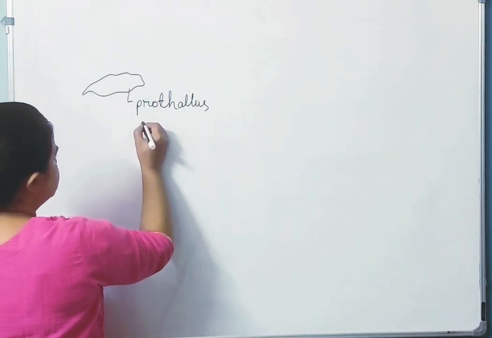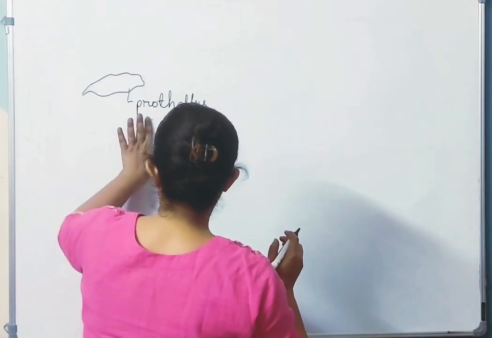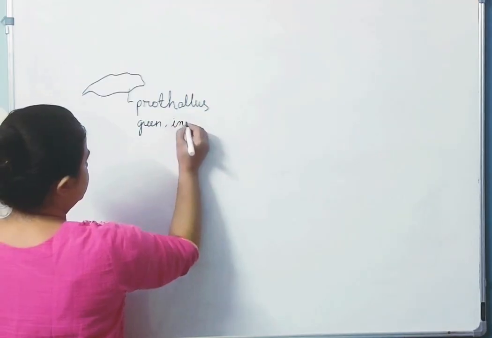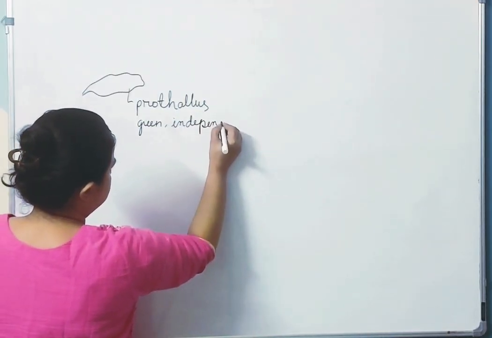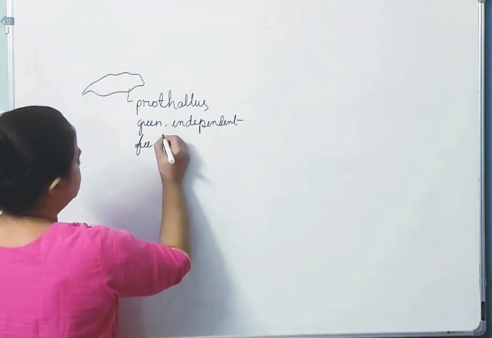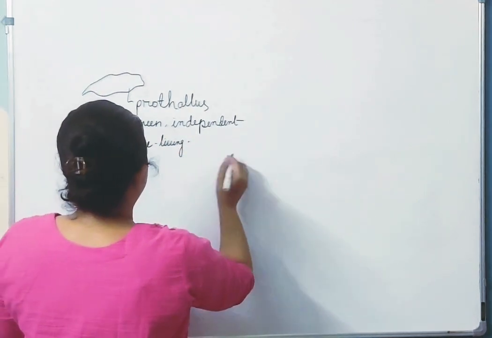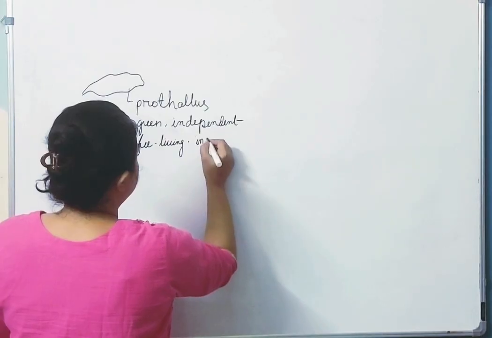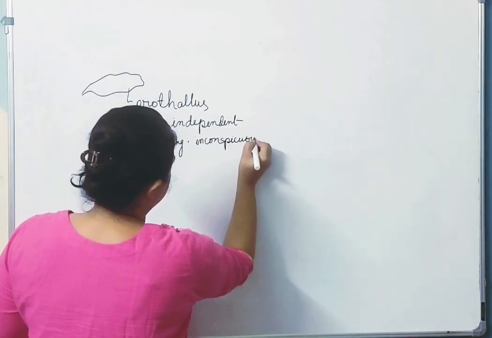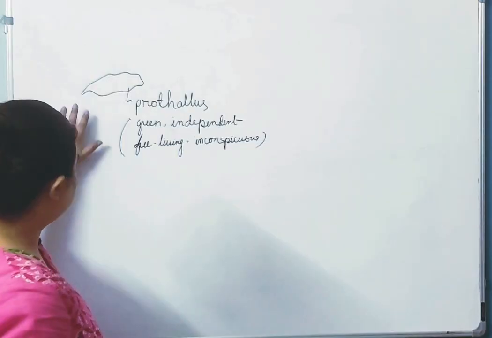What are the features? The prothallus is green, independent, and free living, which means it is not attached to the sporophyte. It is also inconspicuous, not very prominent in size or shape.